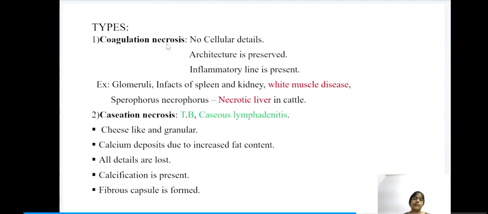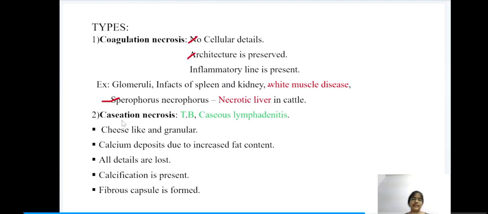What are the types of necrosis? Under types of necrosis, first we have coagulation necrosis. In this coagulation necrosis, the architecture is preserved and cellular details are lost. Only the cellular details are lost and the architecture gets preserved, and inflammatory line is also present. The important examples are infarcts of spleen and kidney, white muscle disease, and the Spherophorus necrophorus infection, that is necrotic liver in cattle.